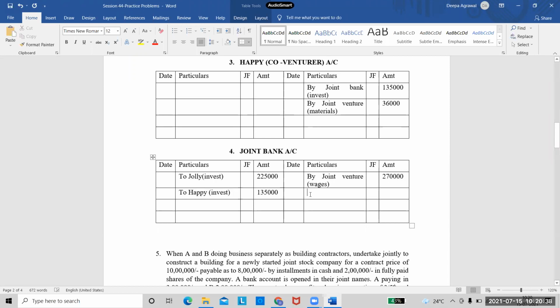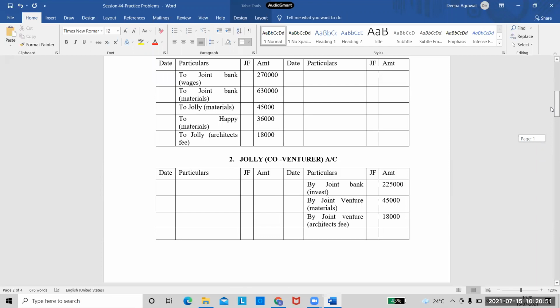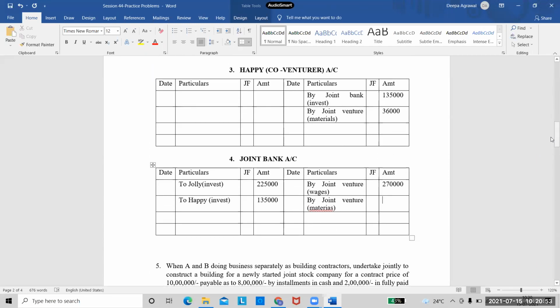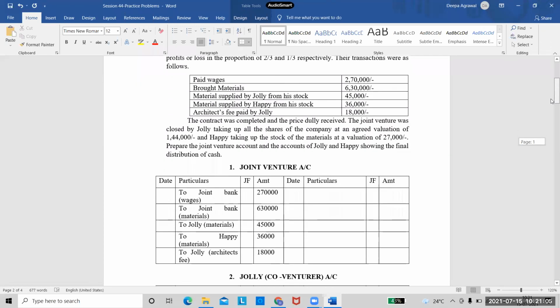And the next one is again by joint venture, and this is for the materials part. And how much is this amount? I will have to see this. It is 6,30,000. Right, so we have made both the transactions done. Now look at the remaining.